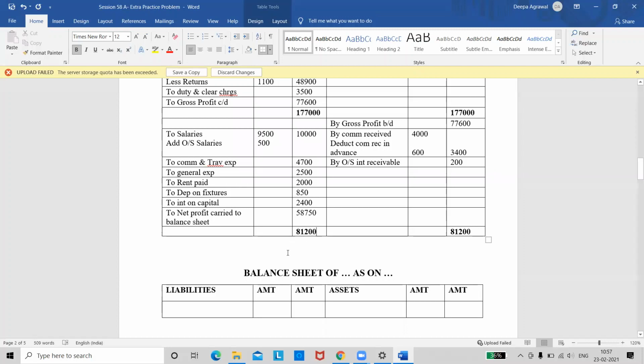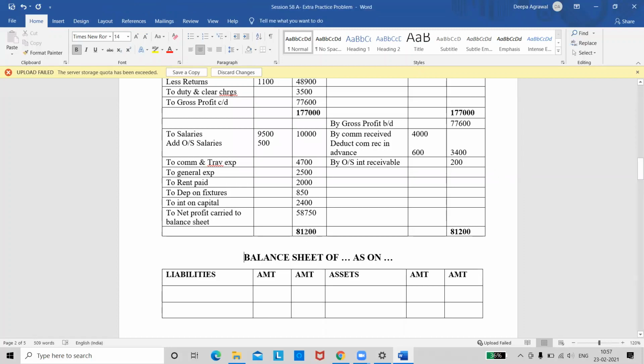Now quickly draw your pro formas for the balance sheet. And what will we do with this net profit now? 58,750. Where will we take it? What do we do with the net profit? Balance sheet, where do we take it? We add it to the capital. Yes, we add it to capital.